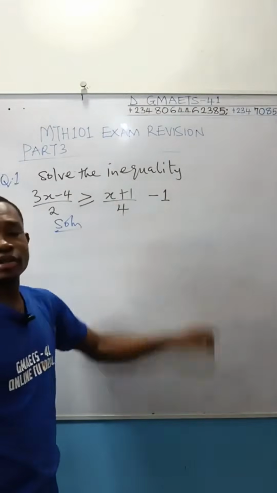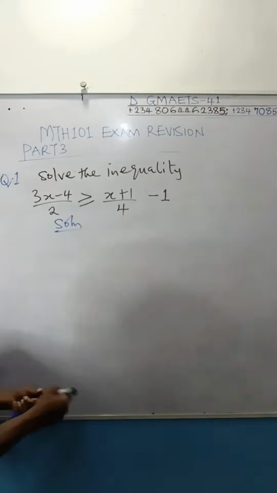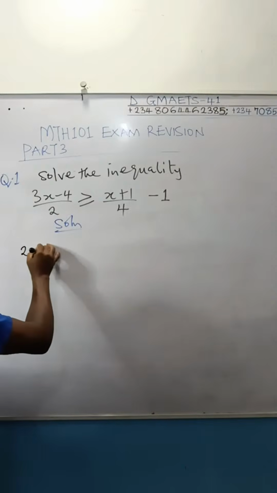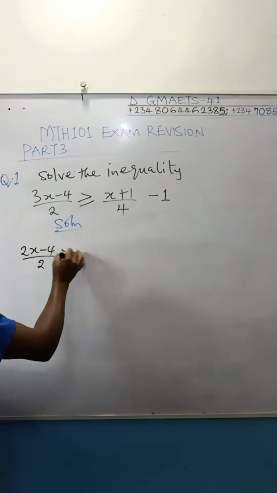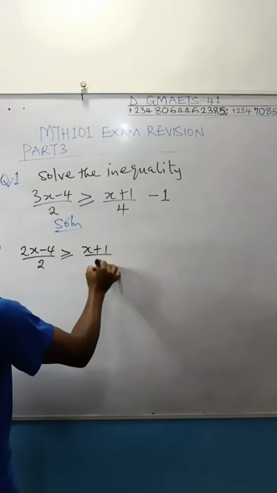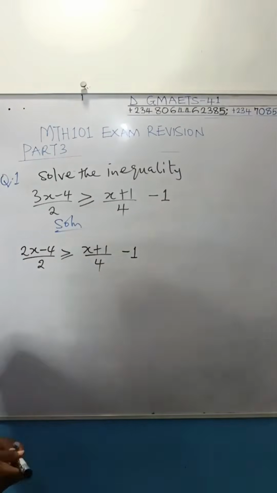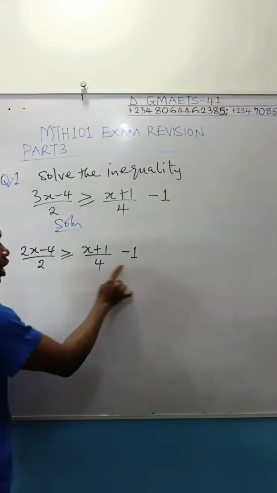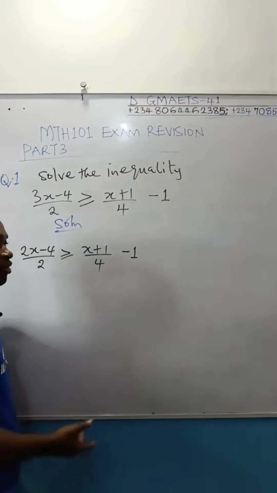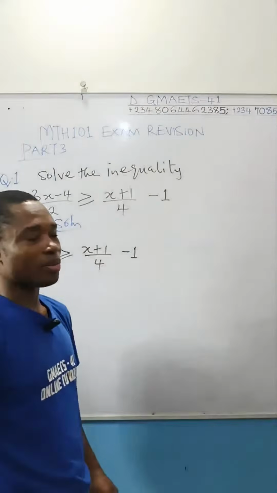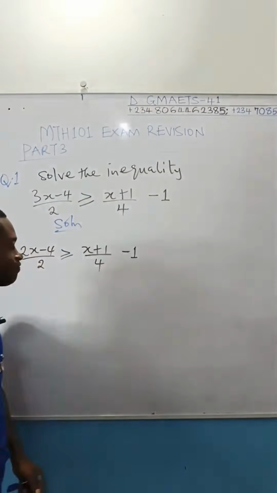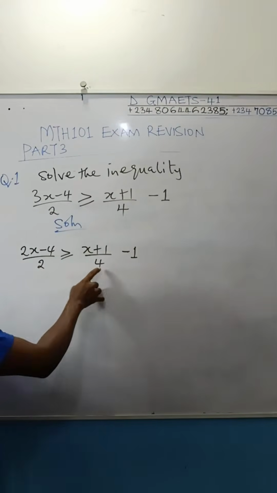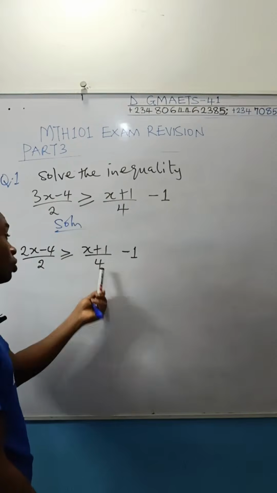This is 1 over 1. Are you following, right? It's 1 over 1. Therefore, all you have to do here is to clear your fraction. That's the best approach. Clear your fraction using the LCM. What is the LCM of this inequality? If you look at the denominator, this is 2, 4, and invisible 1 here. Whenever I have over 1, 1 is not a problem. Just keep it aside. It does not contribute to your LCM. So we are left with 2 and 4. The smaller number 2 can divide 4. Therefore, the LCM will be the bigger number.